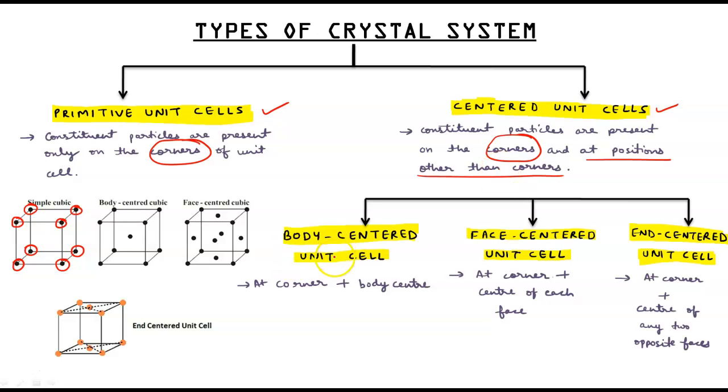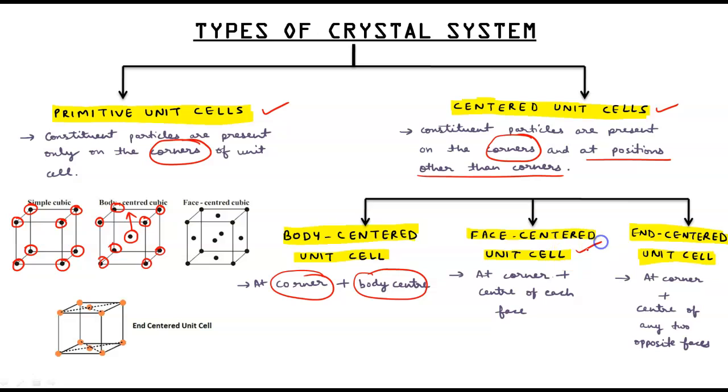First is body centered unit cell. In this, the constituent particles are present at corners, that is compulsory, and second, they are also present at the body center. Look at the diagram. These are 8 corners, 4, 5, 6, this is 7th, 8, and this is the body center. So at the corner plus at the body center.